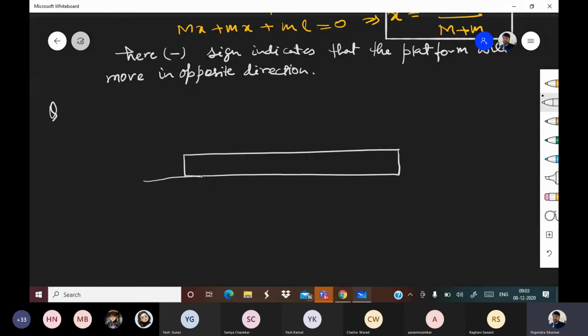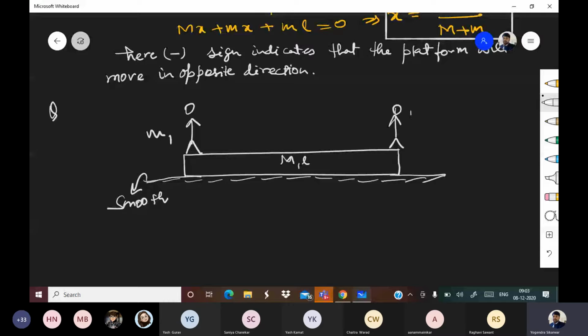Let it be. So this is a platform, again ML, and the ground is smooth. This time there are two persons. This is M1 and this is M2. Okay. So question says, again I am not going to write the whole story. I am simply saying if M1 and M2 interchange their positions,